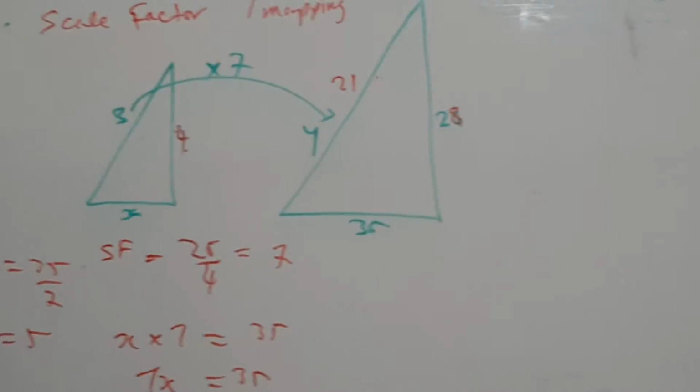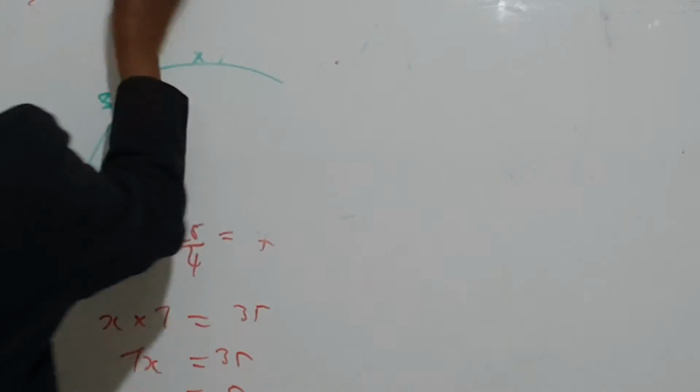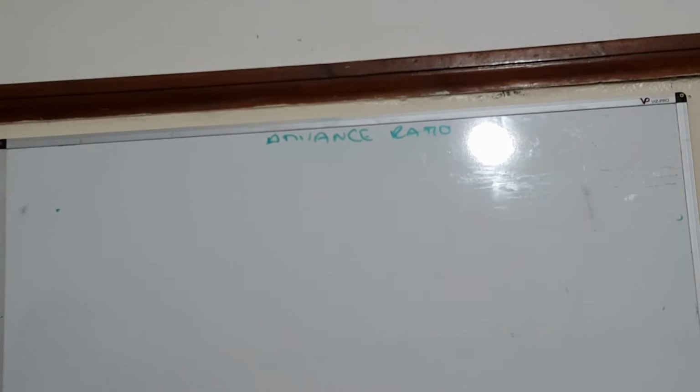Now, this scale factor is what is going to develop into our next topic, which is mapping. When you see a map, what do you see at the bottom of a map? A compass. A scale bar.